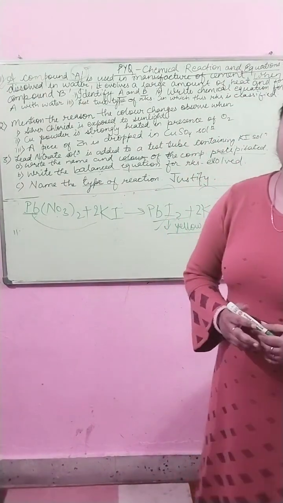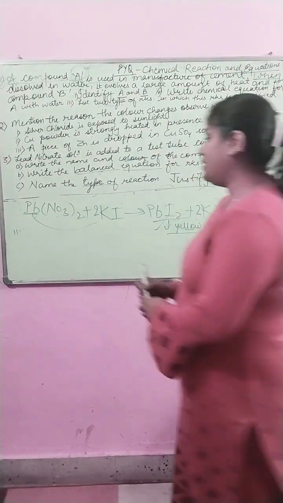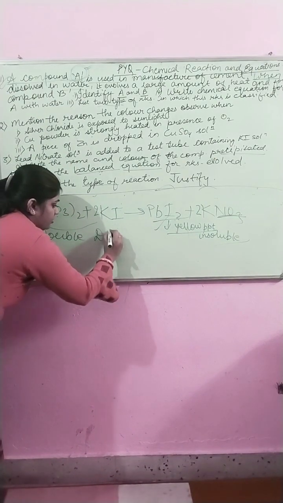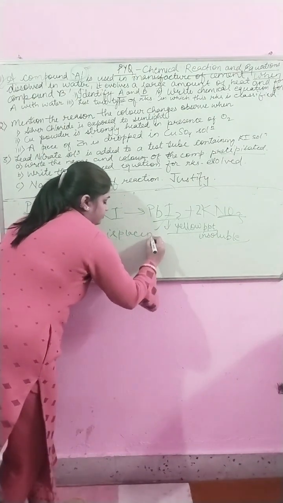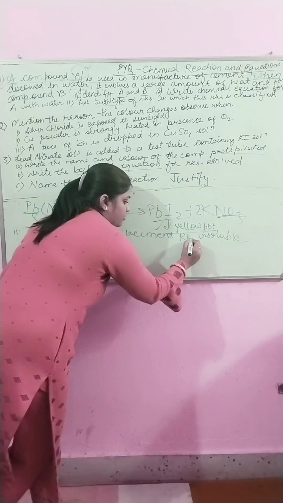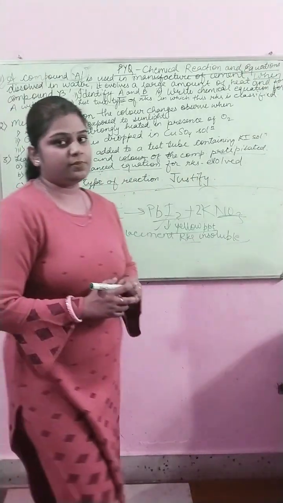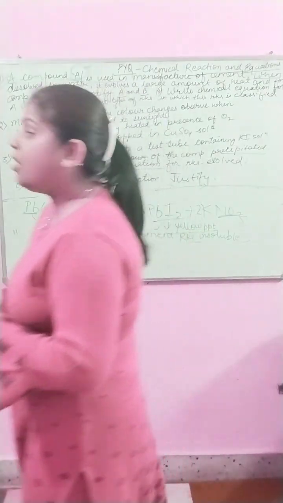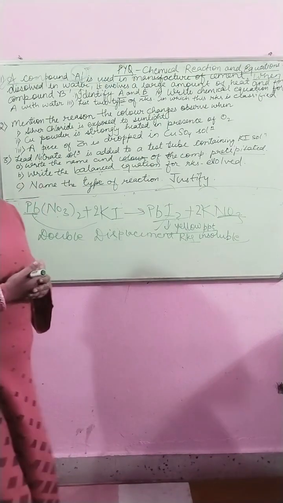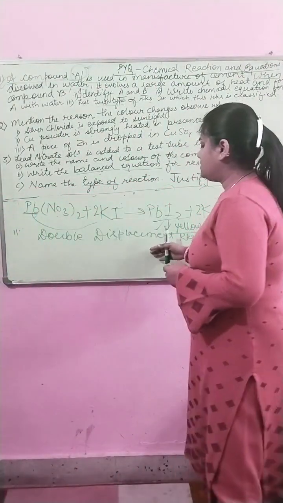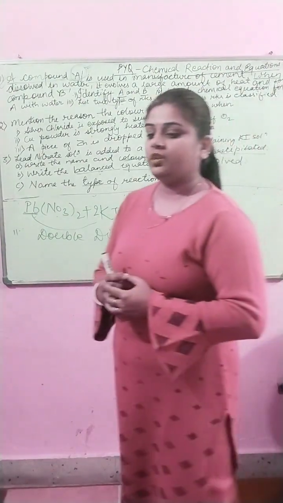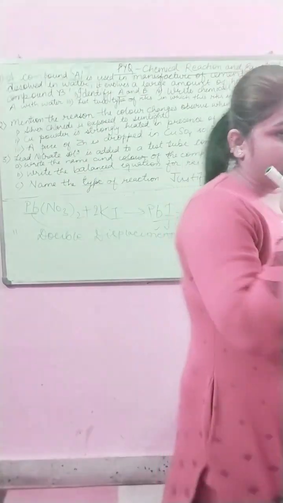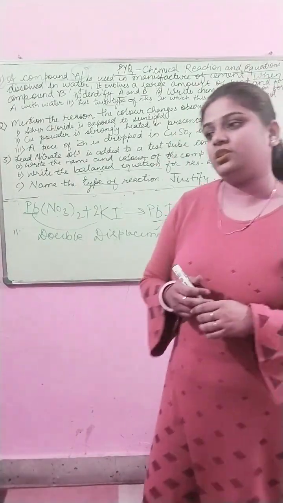Name the type of reaction. So I have discussed the type of reaction. The type of reaction is double displacement reaction. This is a type of double displacement reaction since both the compounds are being displaced here to form an insoluble precipitate. So this is an example of a double displacement reaction. In the next video I will be discussing more questions from the PYQs and more concepts about this chapter.